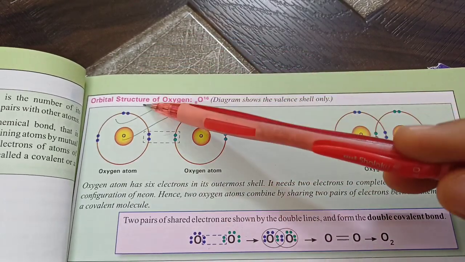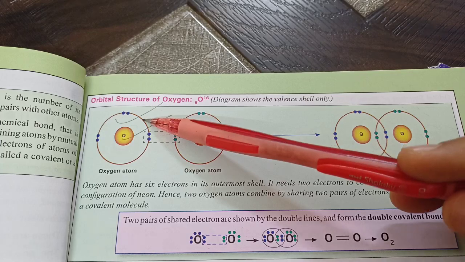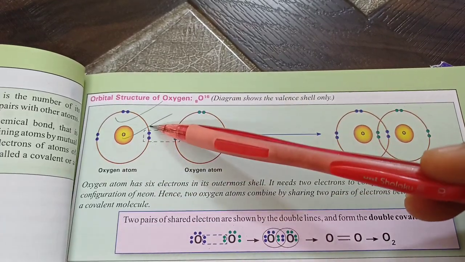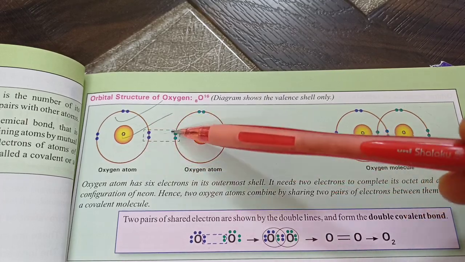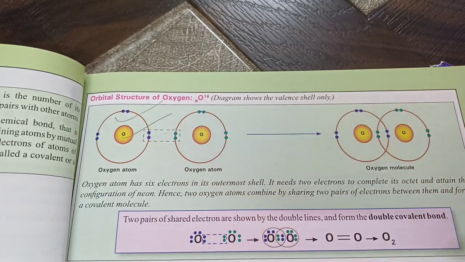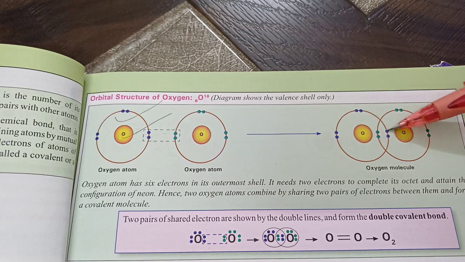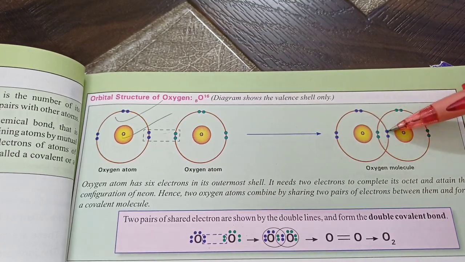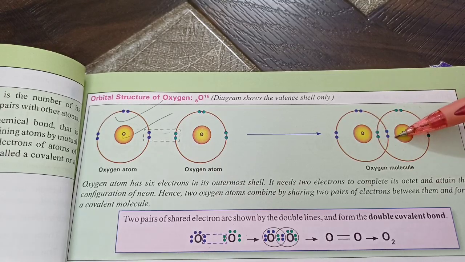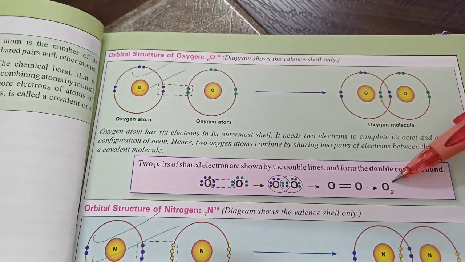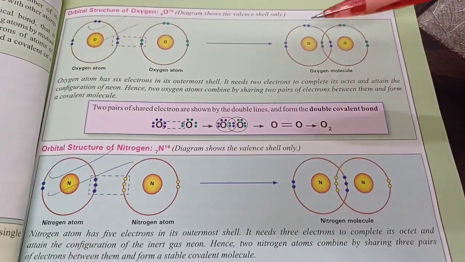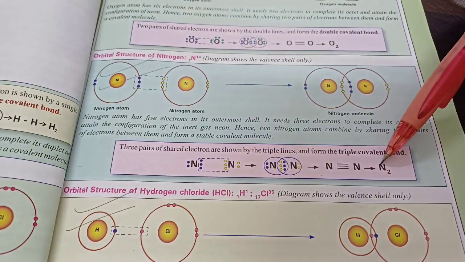Notice that to be stable like the nearest noble gas, which is neon, it would like to gain 2 electrons. It's searching for calcium or magnesium or sodium, but there is no metal available. So it will form a bond with another oxygen atom. They will share two pairs of electrons, meaning two covalent bonds have been formed between the same 2 atoms. So we call it a double covalent bond. And with this, their respective octets are complete, they are stable. And O2 molecule, oxygen molecule is formed. So even chlorine is diatomic even though valency is 1, and here even oxygen is diatomic even though the valency is 2, and even nitrogen is diatomic even though the valency is 3.